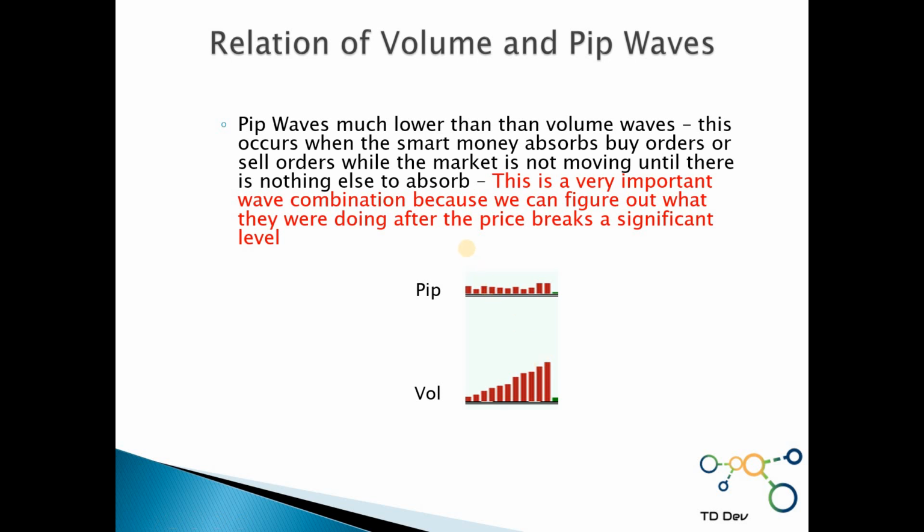This is a very important combination because we can figure out what the smart money is doing after the price breaks a significant level. This situation occurs when the smart money is absorbing either buy or sell orders until there's nothing left, and then it explodes in one or the other direction.